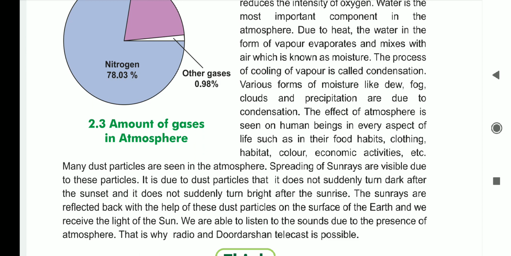Now the next stanza is telling many dust particles are seen in the atmosphere. Many dust particles, that is telling it is a component in the atmosphere, we are getting dust particles also. We cannot see it, we can feel it. In our daily life also, if sometimes 4 5 days we are closing our house, then one week after we open our house, we can see dust lying everywhere there.